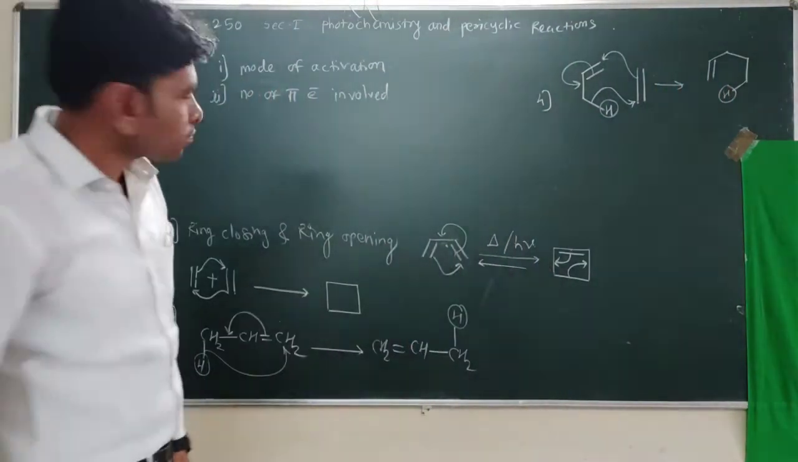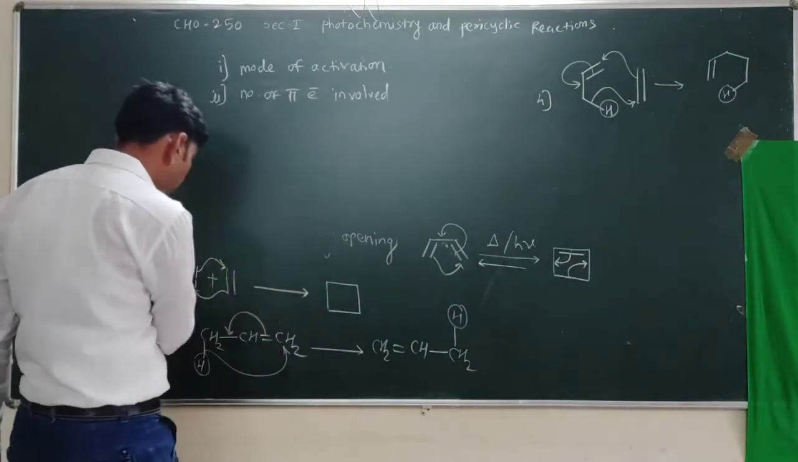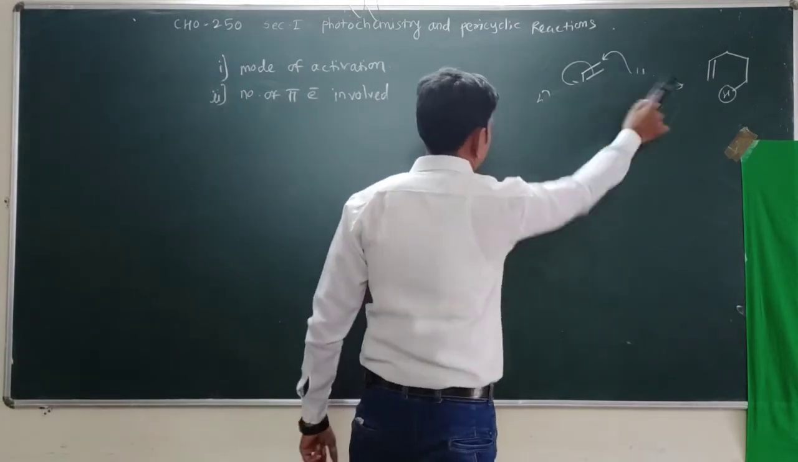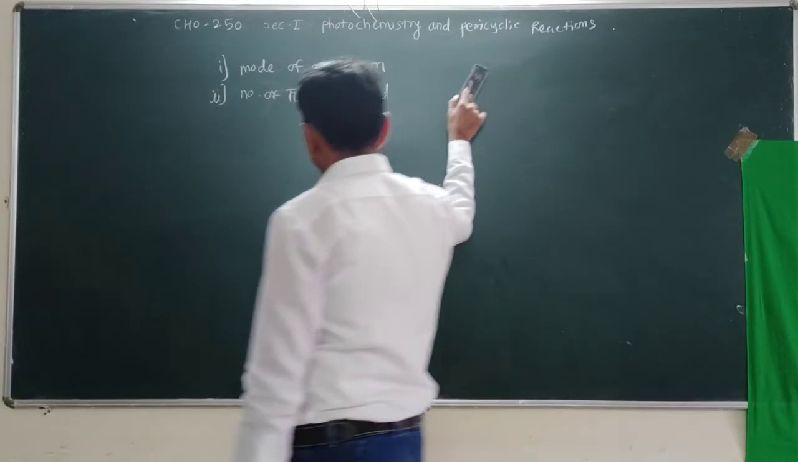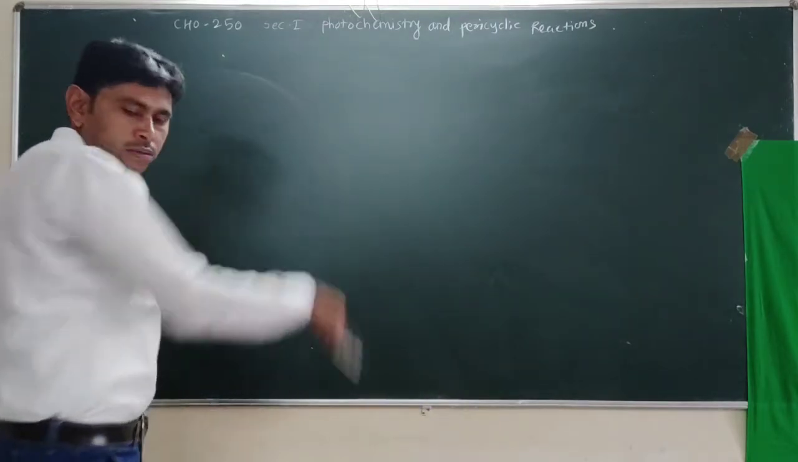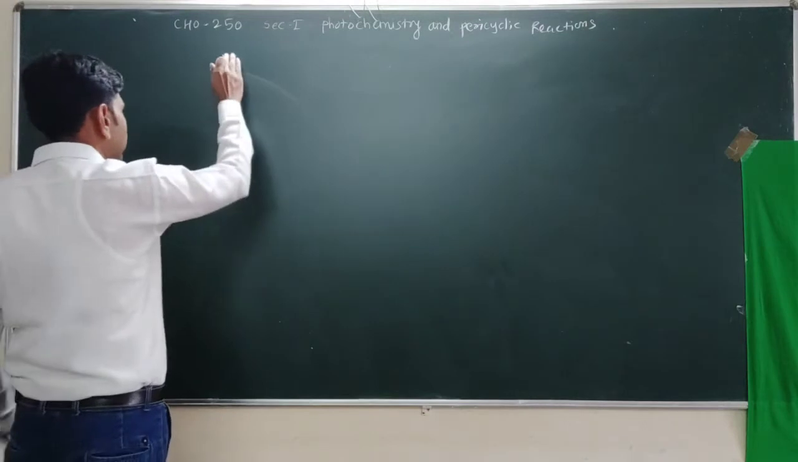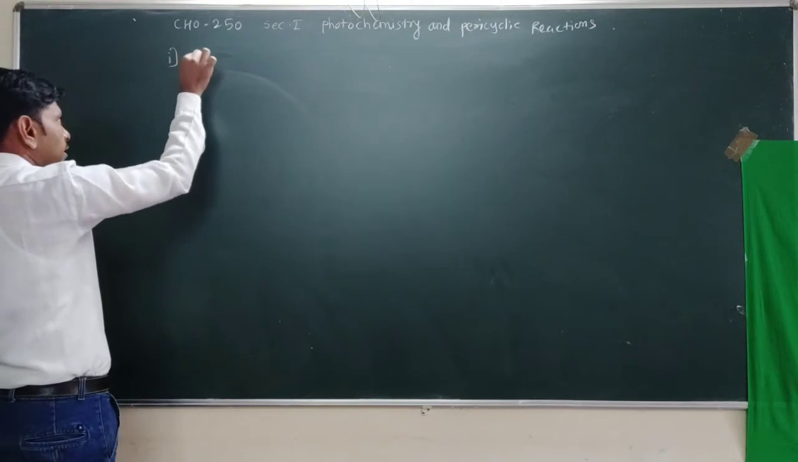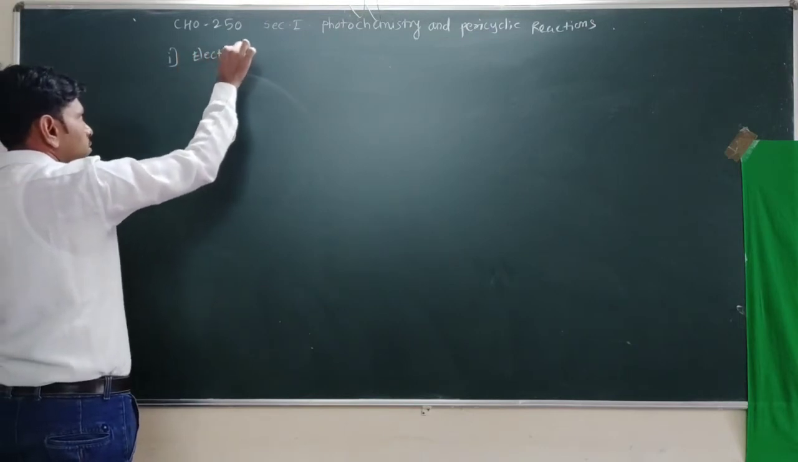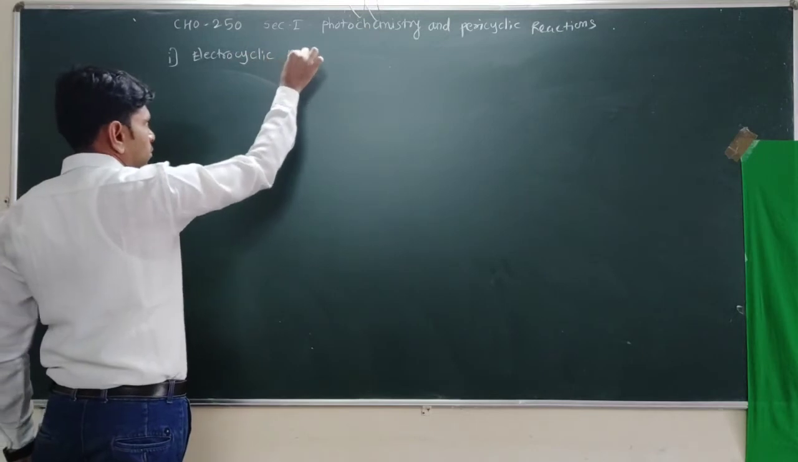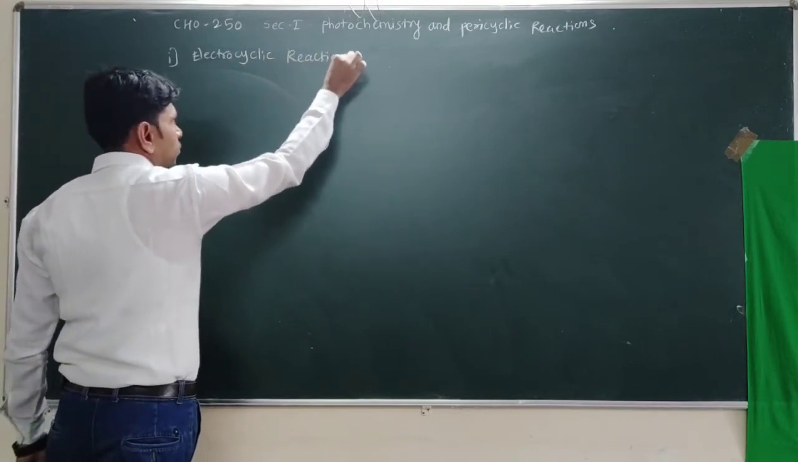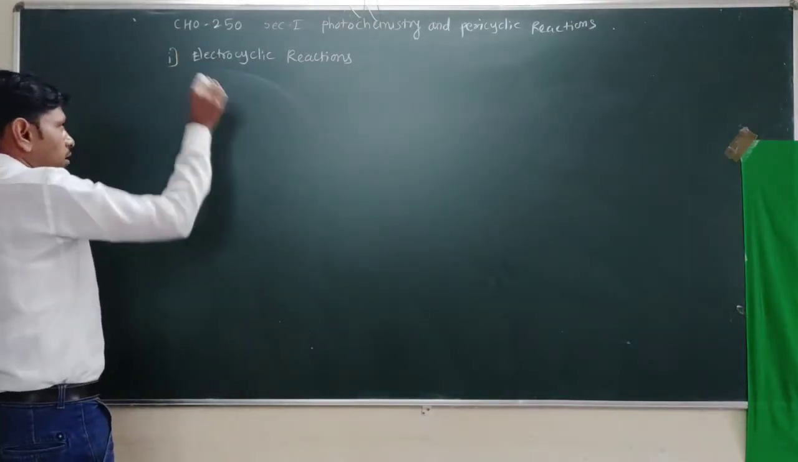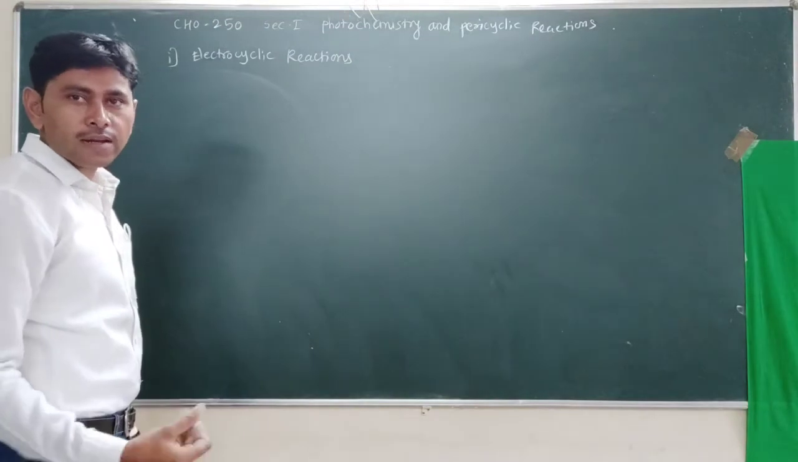So let's start with the electrocyclic reactions in detail. And then we will see the cycloaddition reaction, sigmatropic rearrangement, and then group transfer reaction. So the first type of pericyclic reaction is electrocyclic reactions. We are going to see electrocyclic reactions in detail. Now, electrocyclic reactions are ring opening and ring closing reactions.